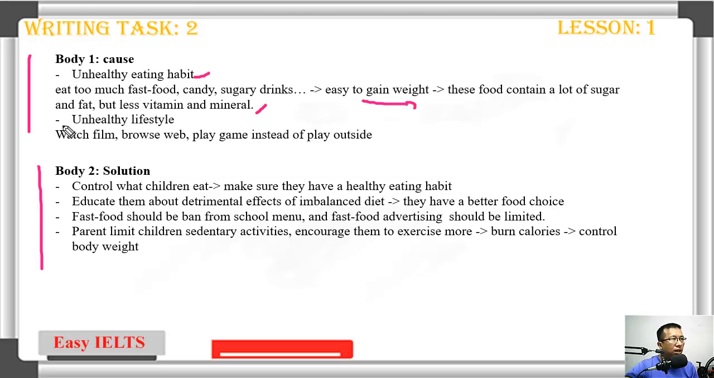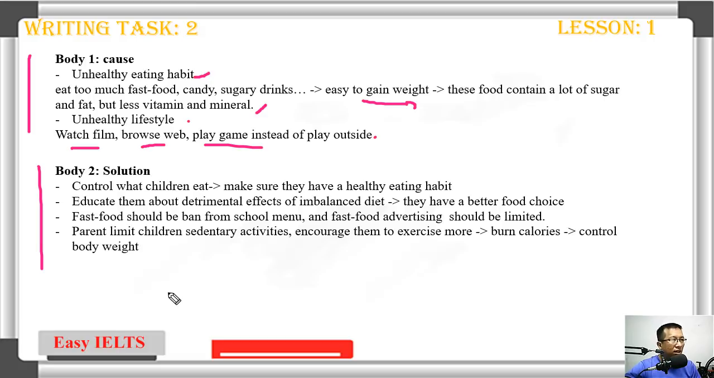Cause number 2, unhealthy lifestyle. You're going to explain it. Why? Watching films, browsing the internet, playing games instead of playing outside. It will cause obesity. And for the solution, again, you can think of any simple solution. You don't have to think of any amazing ideas or solutions, something like that.